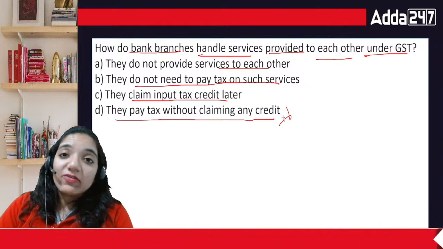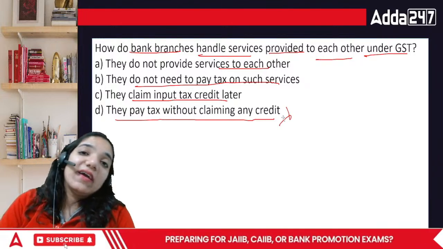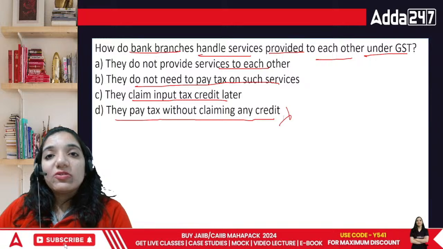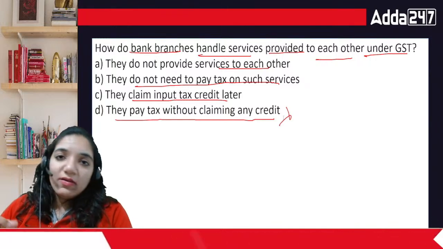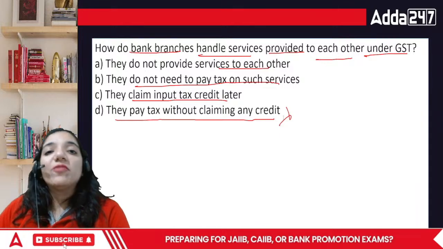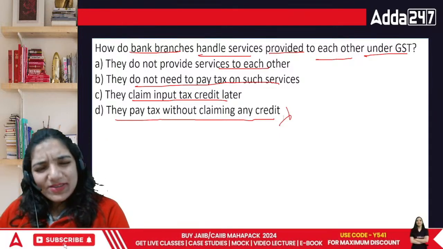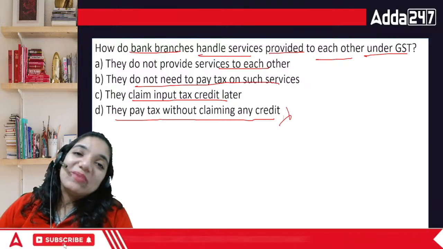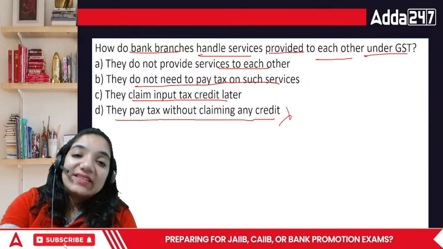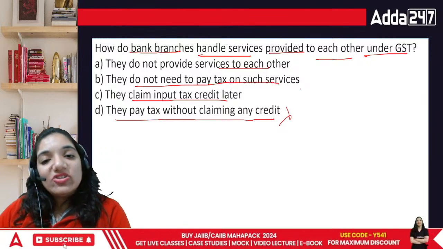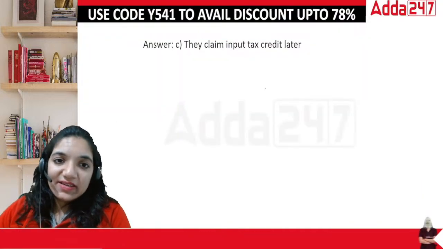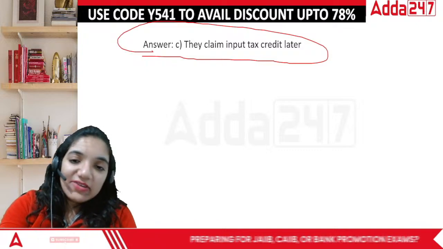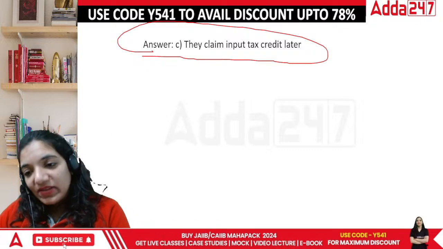If I don't cry in front of the income tax department, GST department that I paid tax, I paid tax, you have to remember that part, na? So basically, the moment you pay tax, you say my one pocket is paying to another pocket, ma'am. Why are you even charging it? In GST it says go ahead and adjust it now. Then whatever you have to pay, you just remove what you already paid. That is called input tax credit, that is ITC. So you can definitely have that ITC. They claim ITC later. This gives a sigh of relief that we have paid and we are claiming the same here as well.